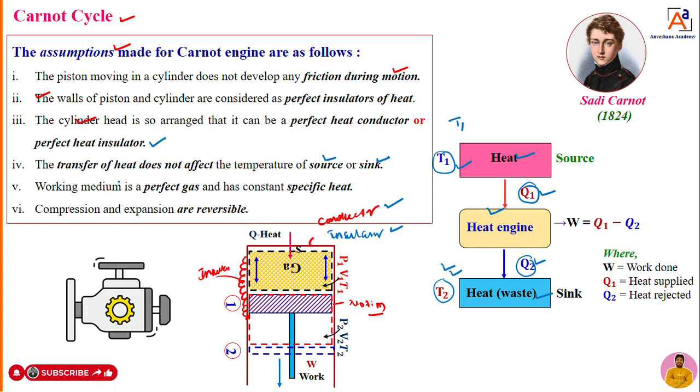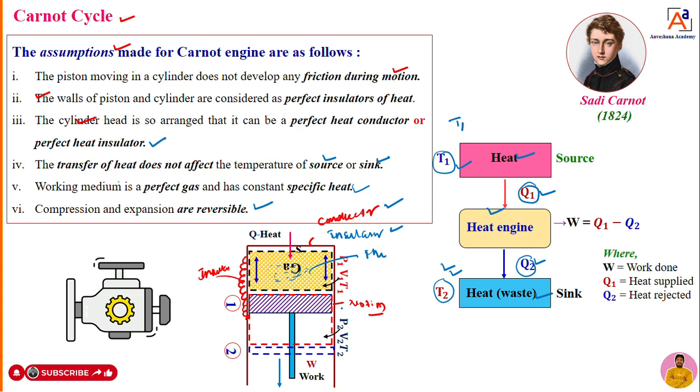Fifth, the working medium is a perfect gas. When it comes to the engine, you can see the piston cylinder arrangement. Inside it we have a fluid, and that fluid is a perfect gas with constant specific heat. The last one is that compression and expansion are reversible.